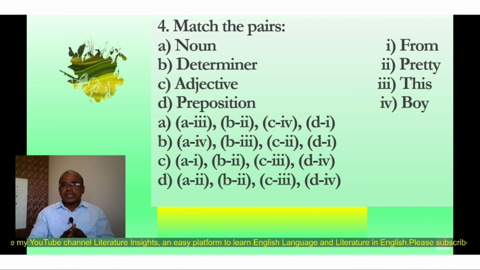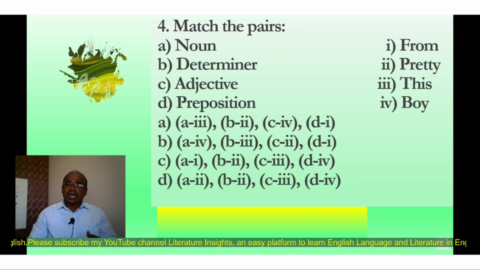Question number 4, match the pairs. Here you have to just match the pairs given in the MCQs. A noun, B determiner, C adjective, D preposition. And on the other side you can find the words: 1 from, second pretty, third this, fourth boy. Again 4 options: A 3, B 2, C 4, D first. B A4, B 3, C 2, D 1. C A1, B 2, C 3, D 4. D A2, B 2, C3, D4.